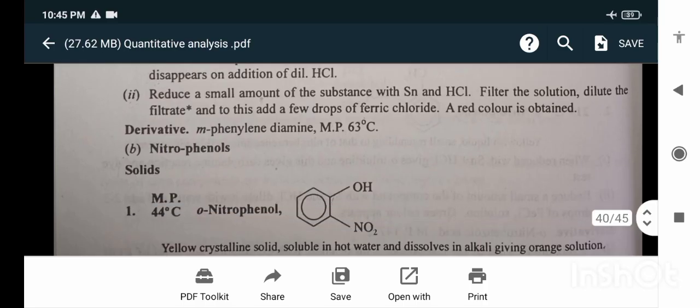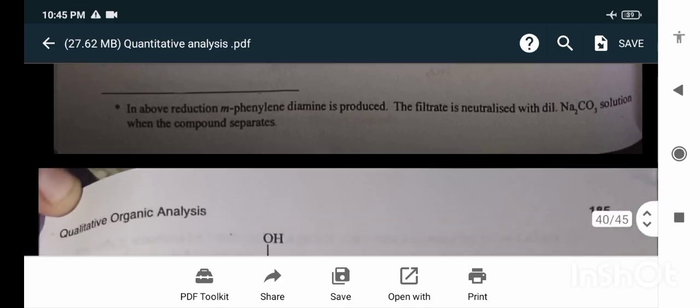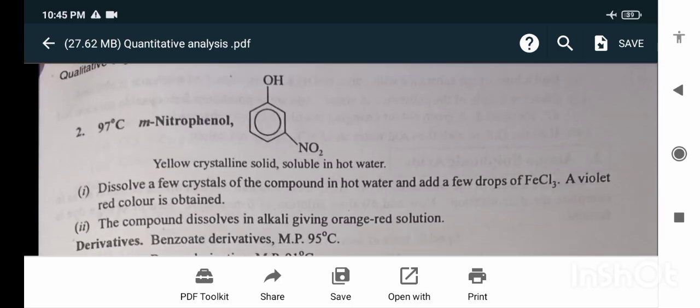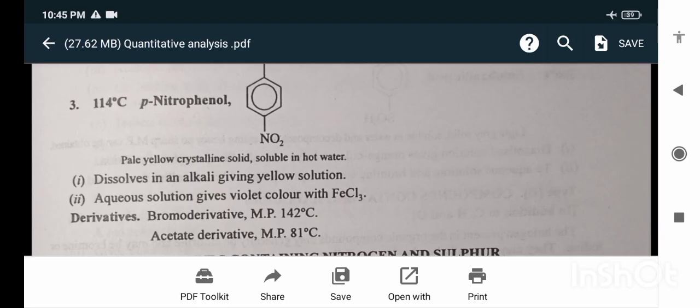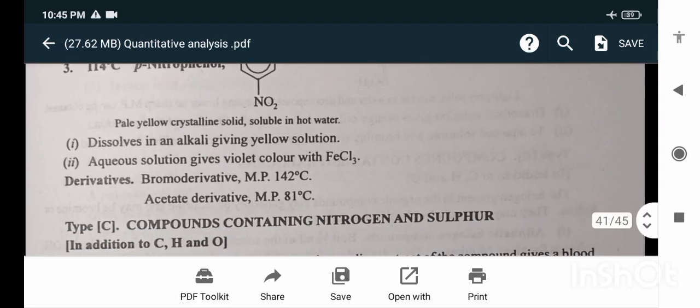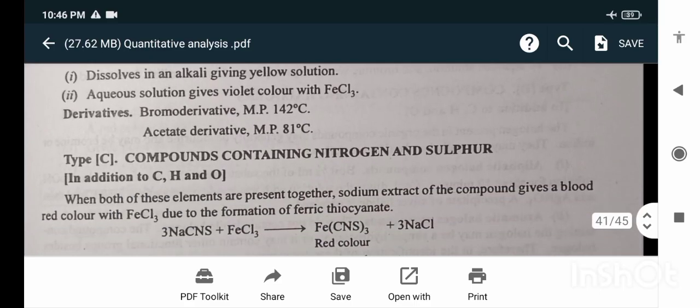Metaphenylene diamine. Nitrophenols: ortho, melting point 44 degrees Celsius. Derivatives are benzoate derivatives and the dibromo derivatives. Next is the meta-nitrophenol, 97 degrees Celsius. Dissolve a few crystals of the compound in hot water and add a few drops of FeCl3. A violet red color is obtained. The compound dissolved in alkali gives an orange-red solution. Para-nitrophenol, 114 degrees Celsius, dissolved in alkali gives a yellow aqueous solution. Derivatives are the bromo derivatives and acetate derivative.